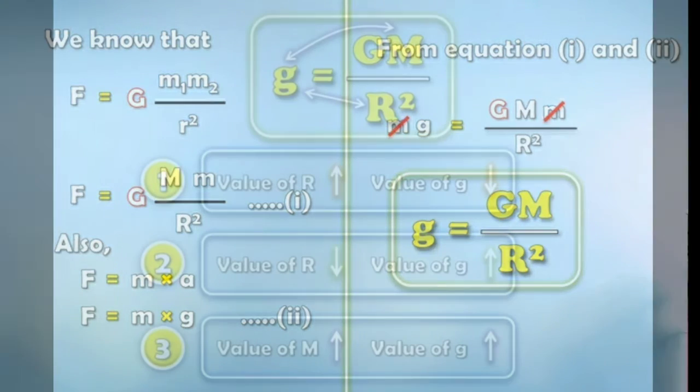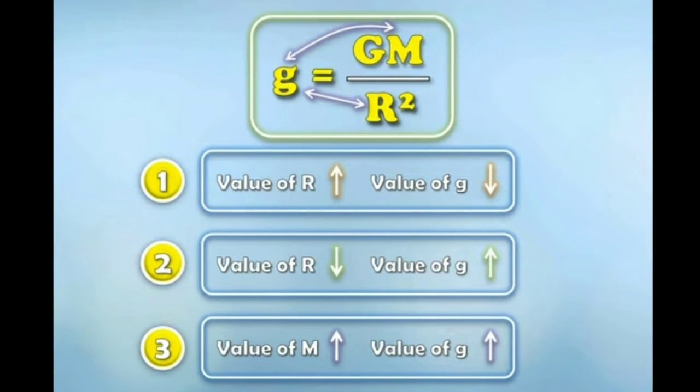Now children, we know that if the value of R increases, the value of g will decrease. Why? Because g is inversely proportional to R. If the value of R decreases, then what will happen? The value of g will increase. And if the value of M increases, the value of g will also increase. Why? Because g is directly proportional to M. Understood children?